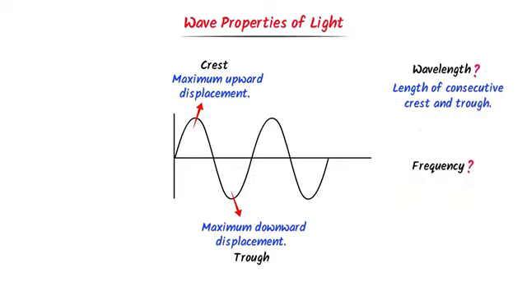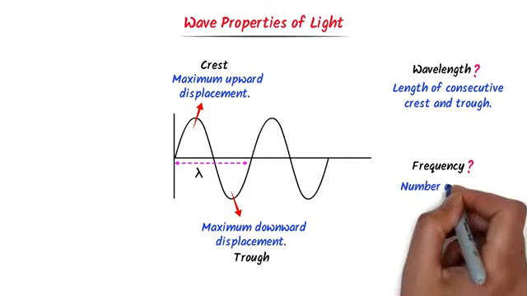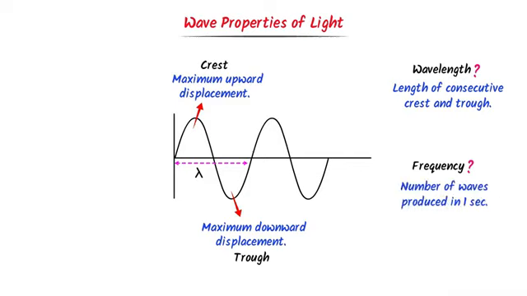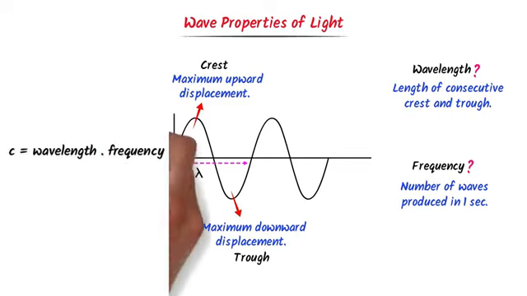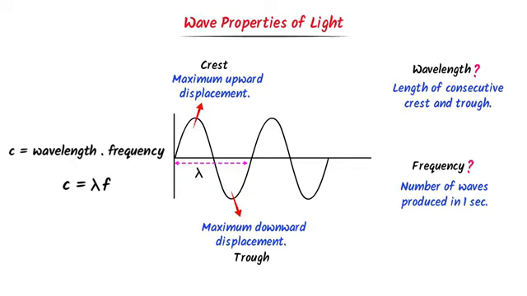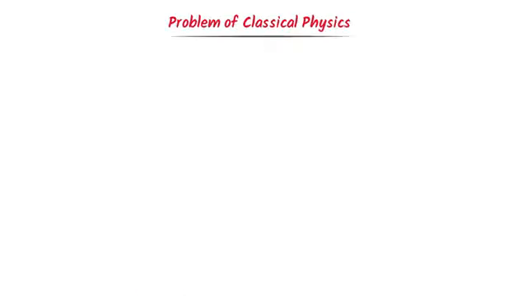For instance, this is the wavelength of this wave and it is represented by the Greek letter lambda, while frequency is the number of waves produced in 1 second. Remember that the speed of a wave or light is equal to wavelength times frequency, or c equals lambda times f. So note down this equation.